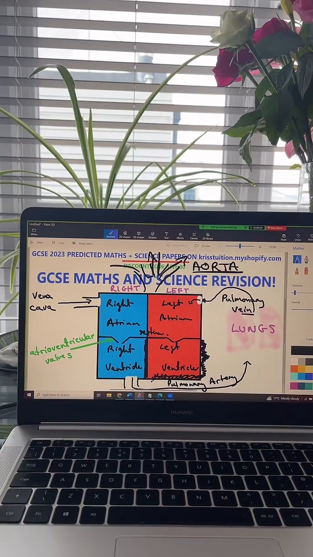Can you draw a flow chart of the blood's journey through the body? Well, the blood would go everywhere. So from the aorta, it would simply go everywhere. The aorta branches out in different directions in the human body, so it will just continue going. There's no priorities. It will just keep going through all our arteries in our body to everywhere. So literally from the heart, dispersed around the whole body. So you don't need to worry about that. The main thing we need to know is how the blood travels through the heart, to the lungs, to the aorta, and then we know that it's out of the body at that point.